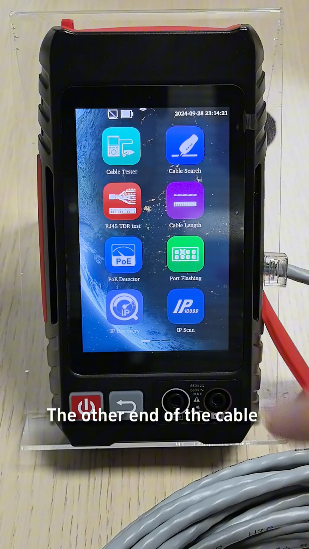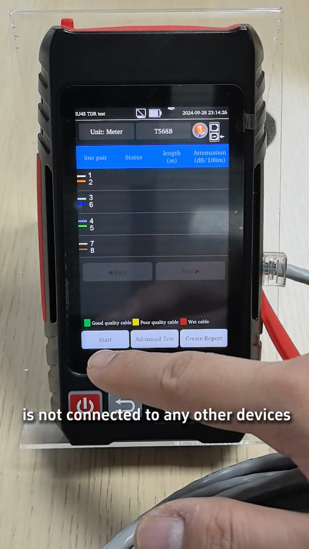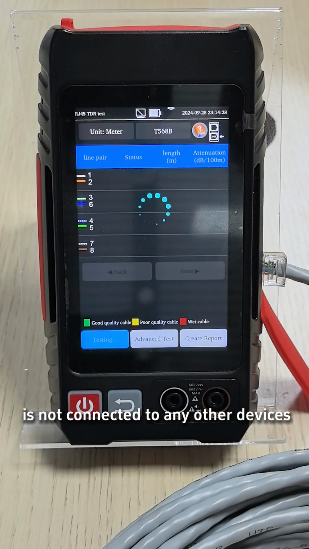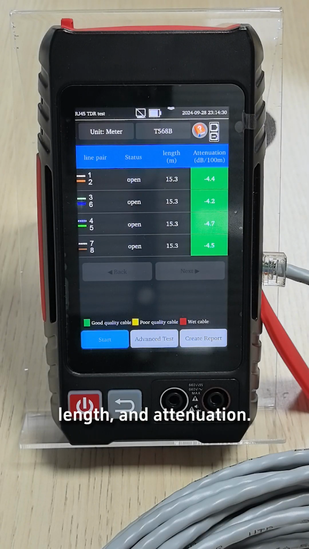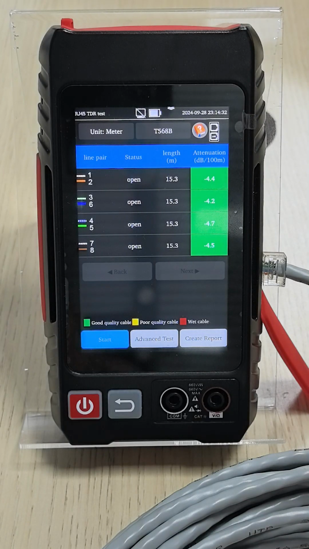RJ45 TDR test. The other end of the cable is not connected to any other devices. Test cable status, length, and attenuation.